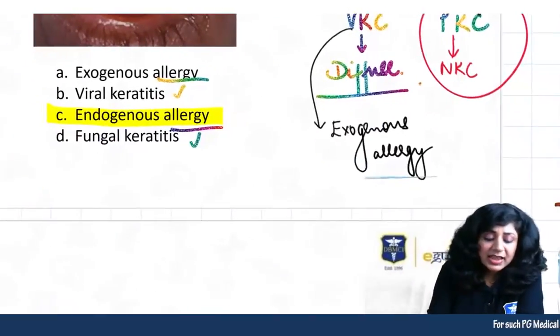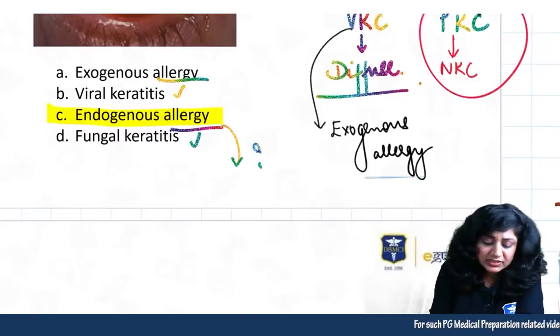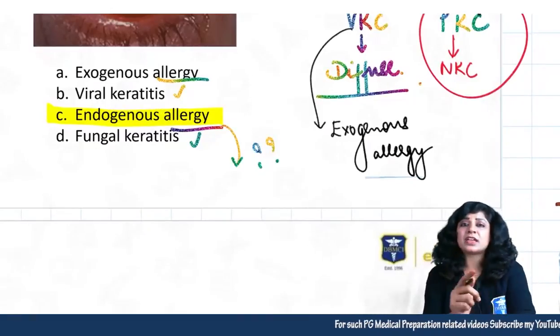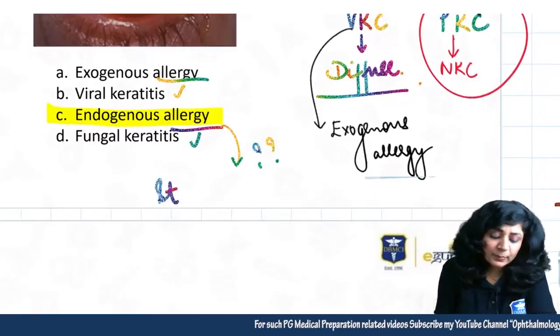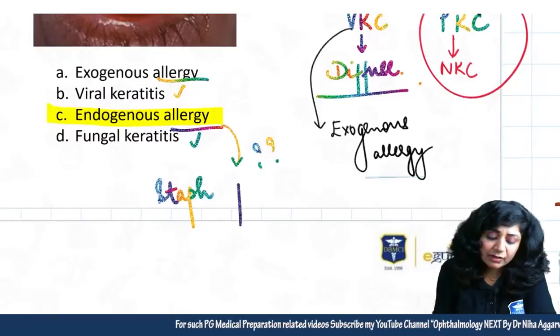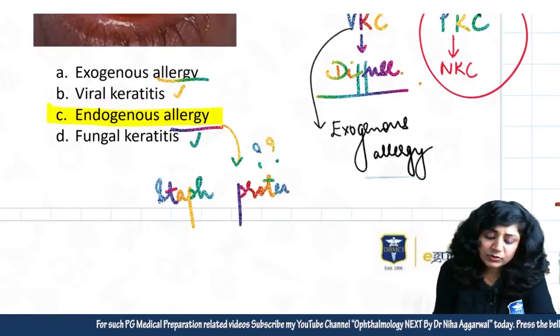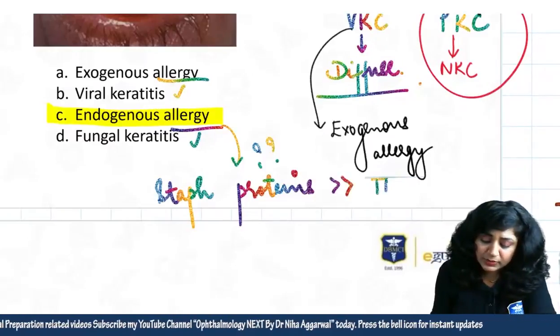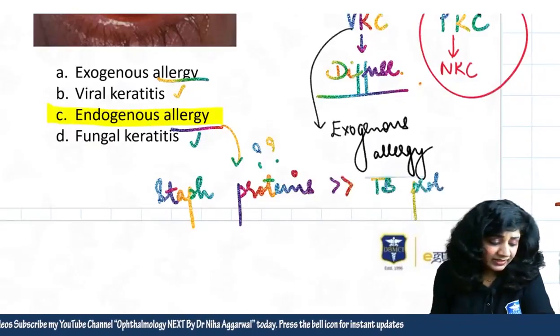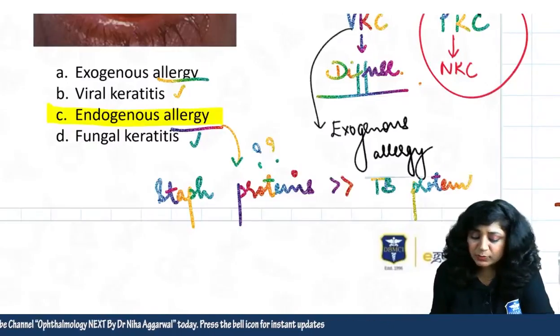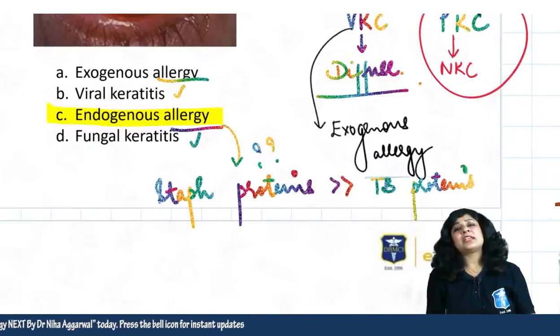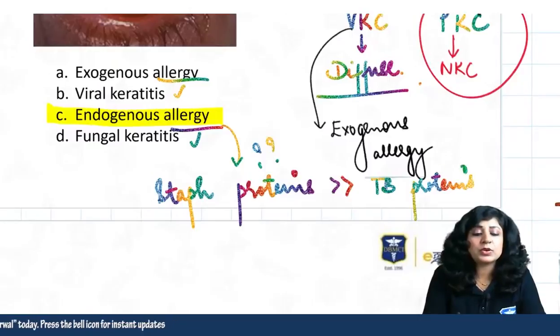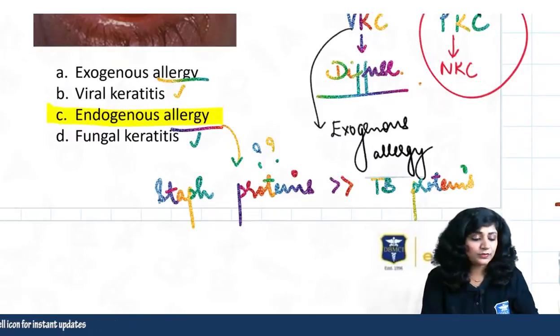Now, what is this endogenous allergy? Can you tell me? Again, a very important thing. Most commonly it is staph proteins, followed by tubercular proteins. Yes, very good, Shishadri. So this is also very clear.